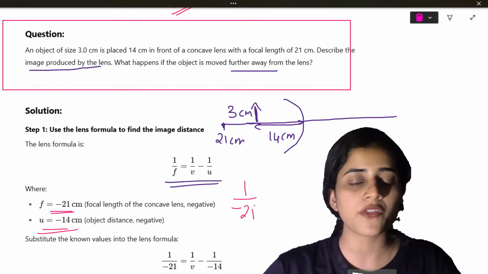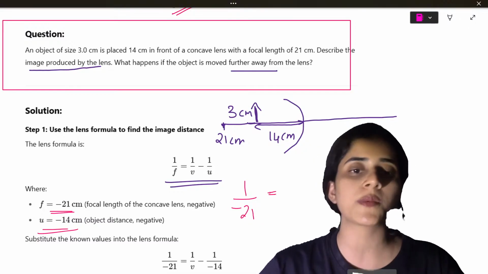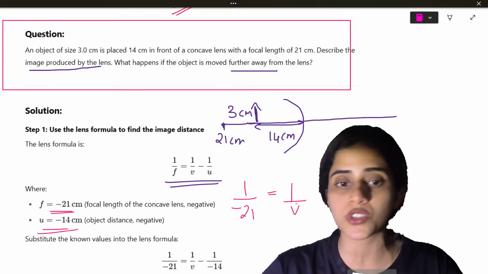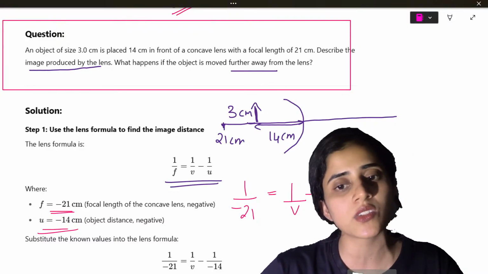So 1 by f is 1 by minus 21. And this is going to be equal to 1 by v, we don't know, minus 1 by what is u? Minus 14.